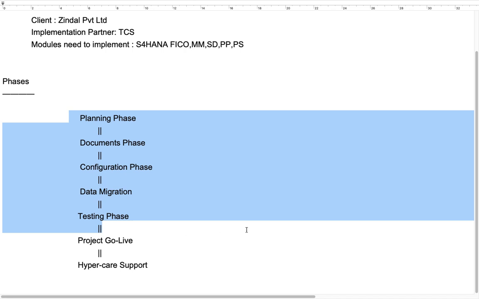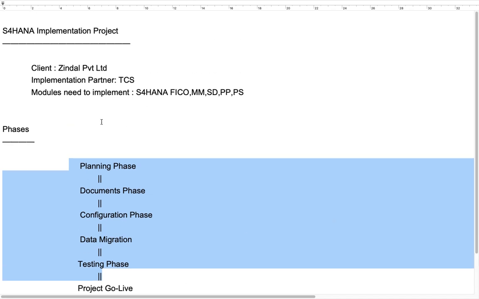Okay, so here everyone should understand that in order to implement any kind of SAP ECC or S4HANA project, we need to come across certain phases. Each phase is very crucial, and in each phase certain activities will happen. Those activities we need to know first, and those activities need to be executed.